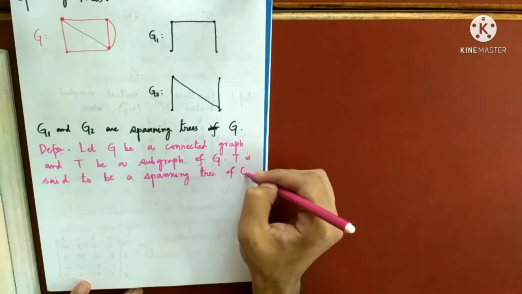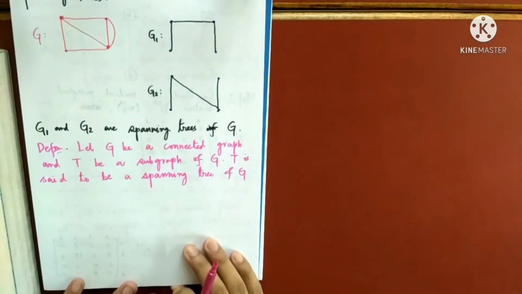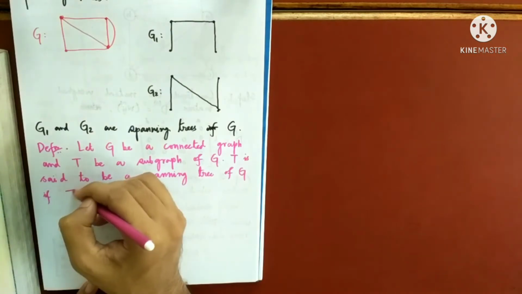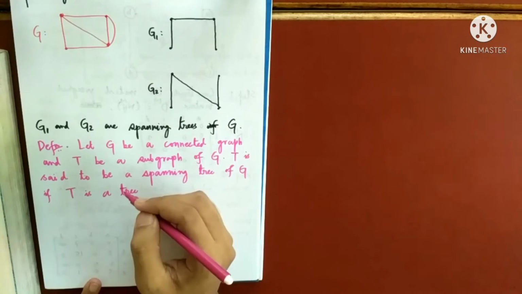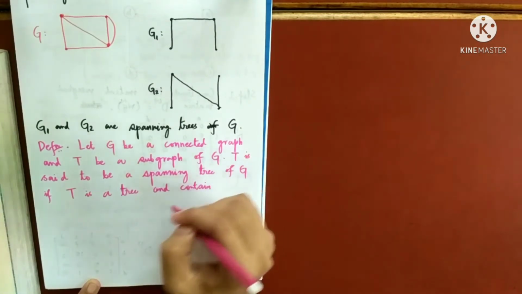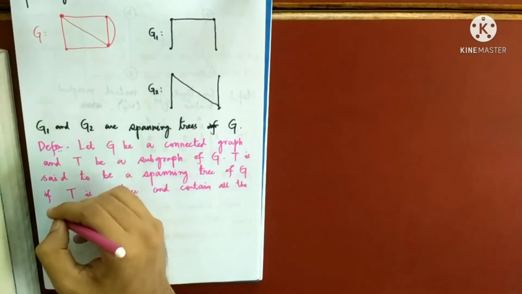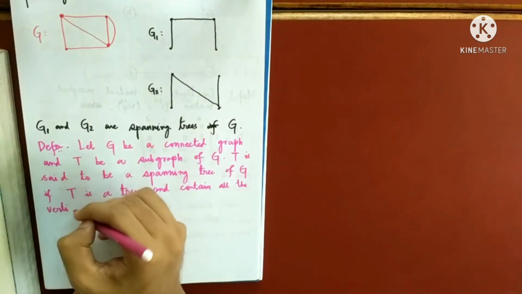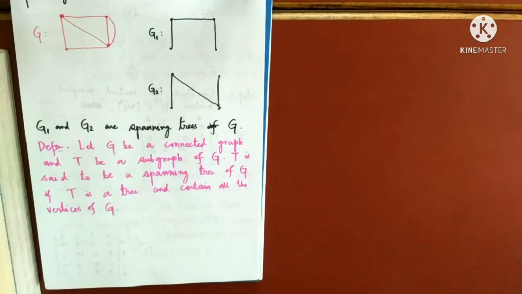These are definitely subgraphs. This is a part of this graph. When will I call a subgraph a spanning tree? The first condition is what? T is a tree, it should be a tree, and contain all the vertices of G. This is very, very important. It should contain all the vertices of G. So did you understand the meaning of spanning trees?